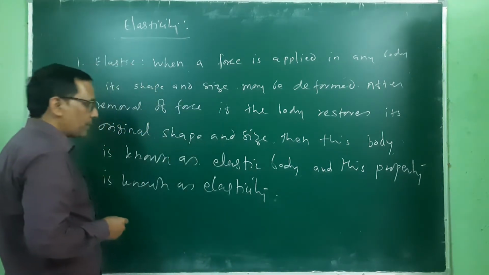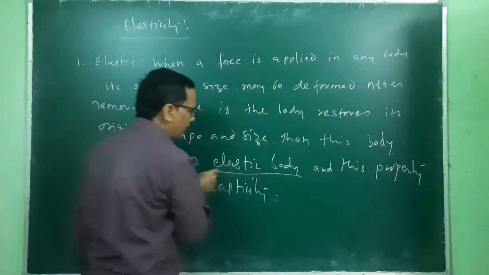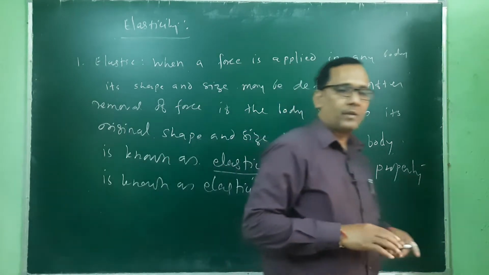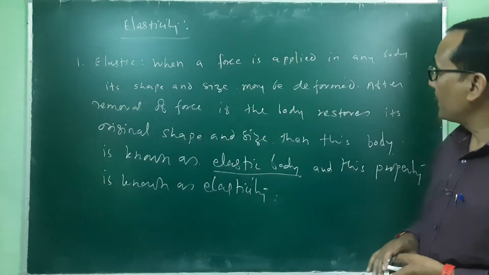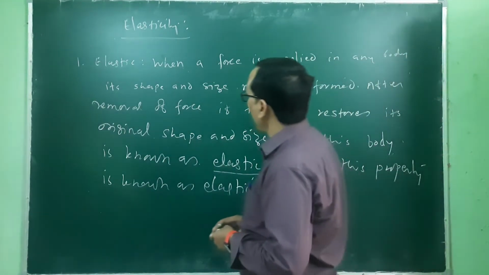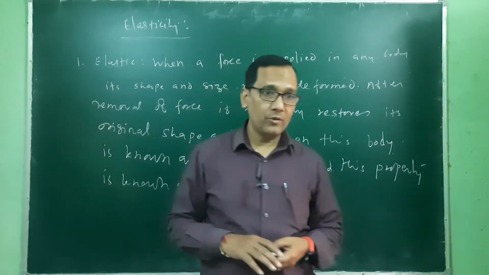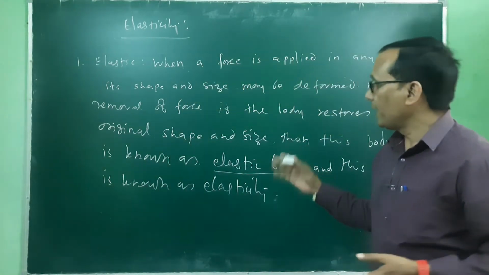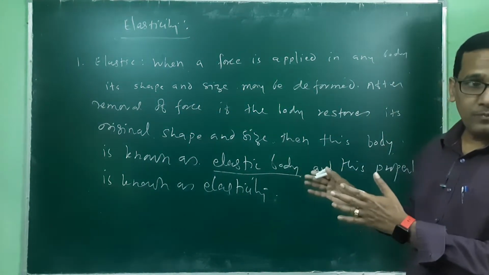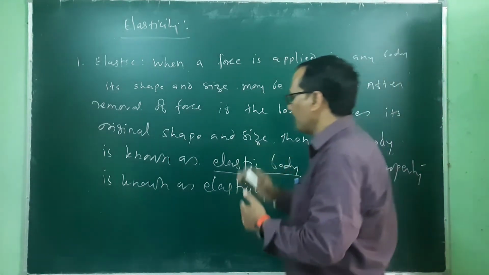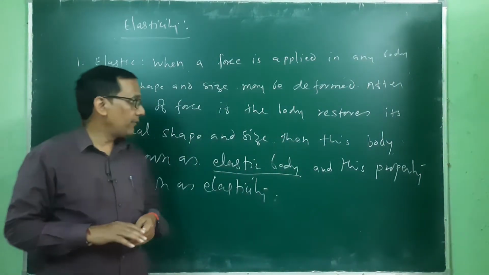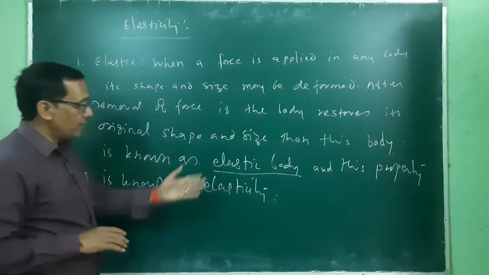So here we have introduced two terms. One is the elastic body: that body which comes back to its original shape and size after removal of the applied force is known as an elastic body. And this property, by virtue of which it has this restoring ability, is known as elasticity.